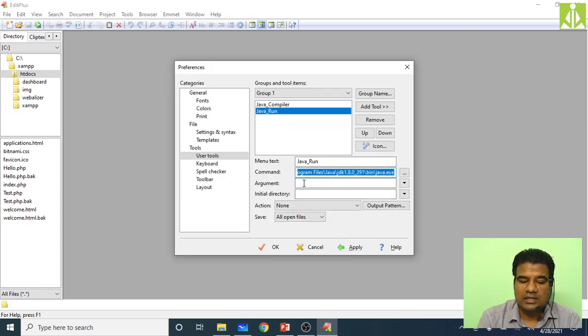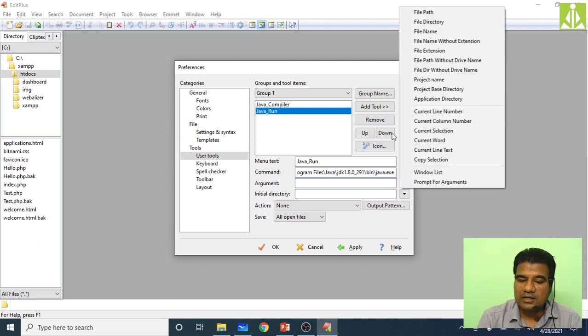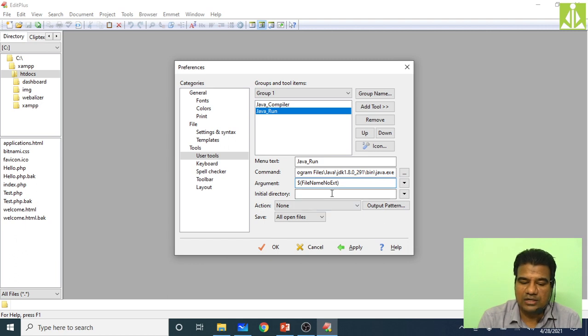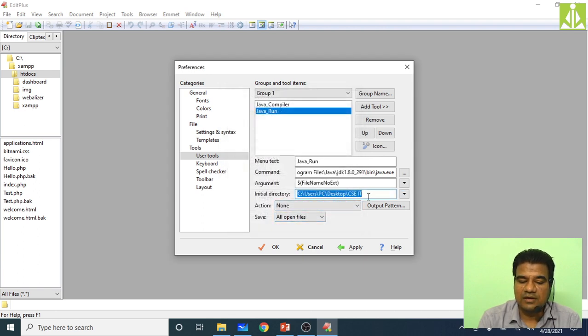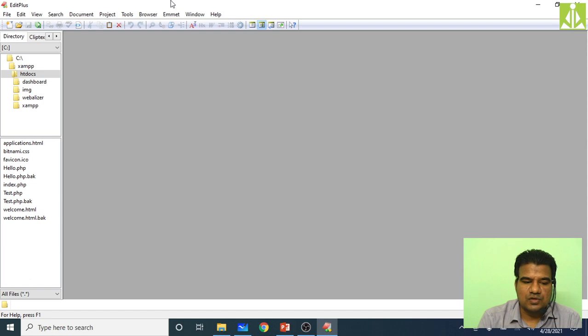Then arguments. We have to pass the file name, but we should not give the extension. For the Java compiler we gave the file name, but here it is the file name without extension. Click on this down triangle, and here you can see file name without extension. Click on that. Then initial directory, same thing. We give the cscit directory only, because there we are saving the class files as well. Now click on apply. So both the commands we have added.